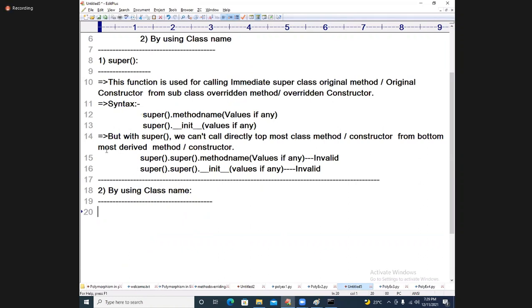With this approach, we can call any method or any constructor of base class from any type of derived class. It is an immediate derived class, right?